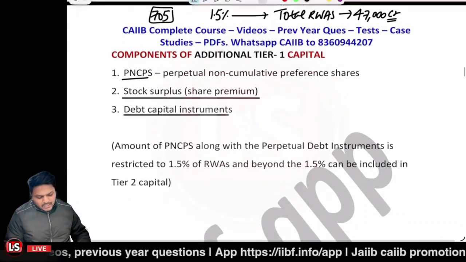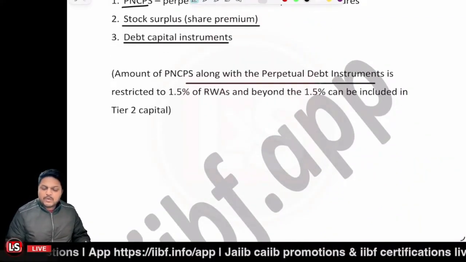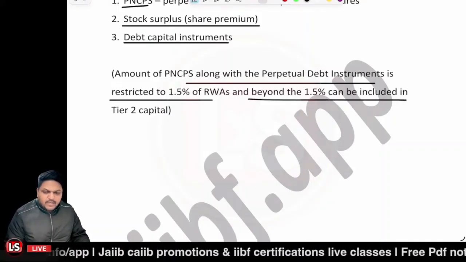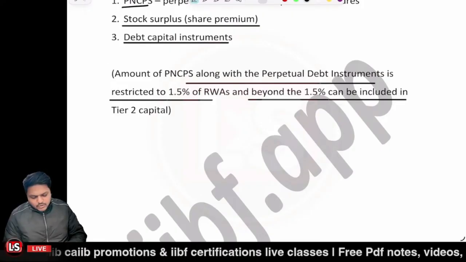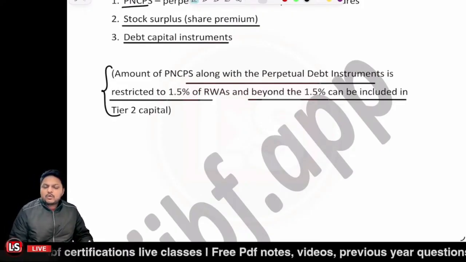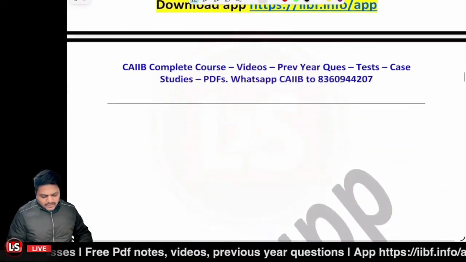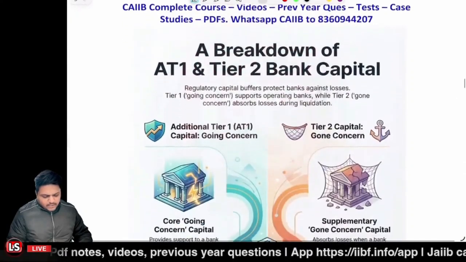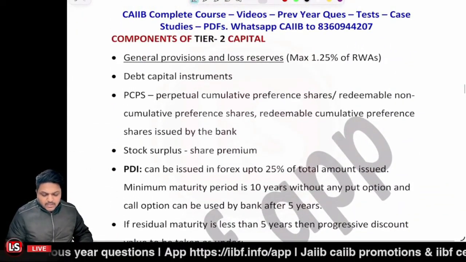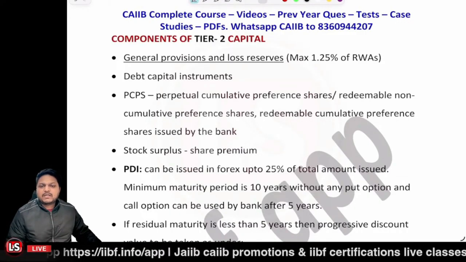Okay, so amounts of PNCPS along with the perpetual debt instruments are restricted to 1.5% of the total risk-weighted assets, and beyond 1.5% they will be included in the tier 2 capital. So beyond 1.5%, any amount related to capital will be accounted toward the tier 2 capital and not the AT1, right? Further, let's have a look at the components of the tier 2. First of all, let's look at the components of tier 2, then we'll come back to this particular picture. So, components of the tier 2 capital.